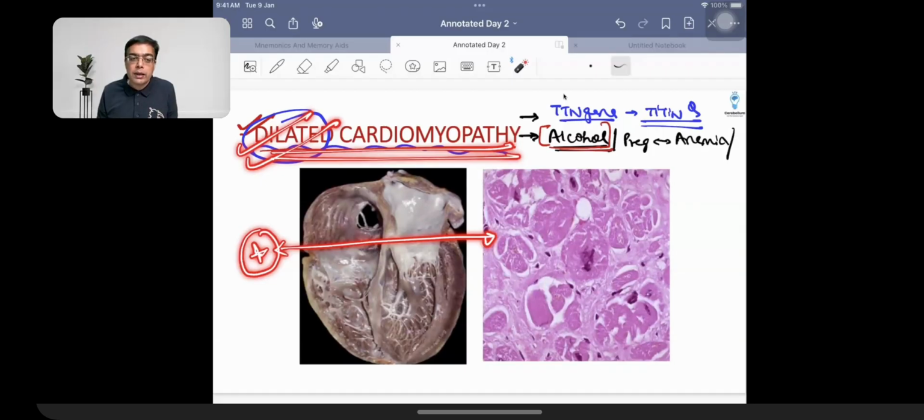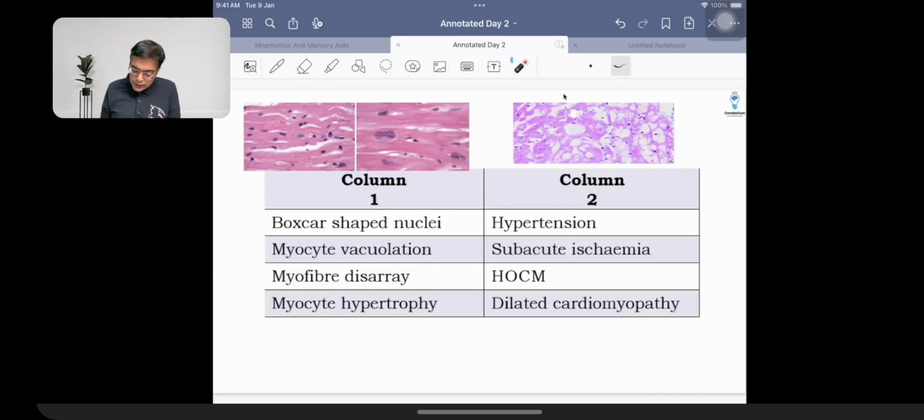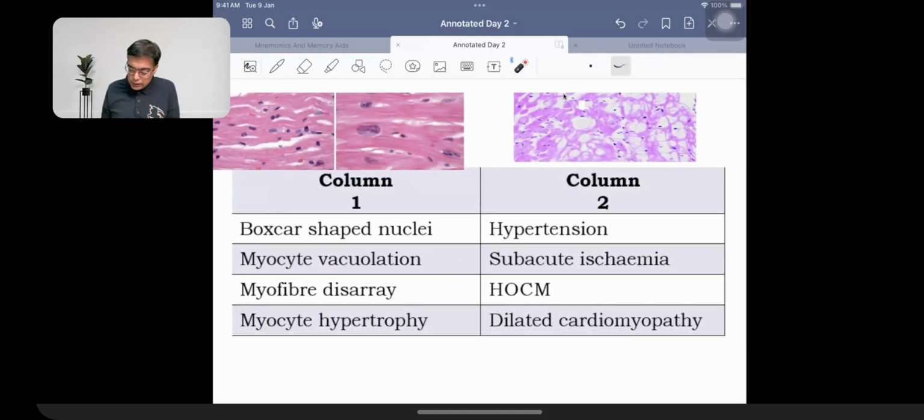So when we're talking about dilated cardiomyopathy, again, the definitive treatment is cardiac transplant. There is not much that you can do for these patients, but that's what you just need to remember. Symptomatic management for heart failure has to be done. This was an example of a question that was asked in the exam, I believe.